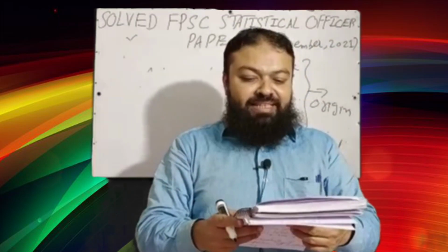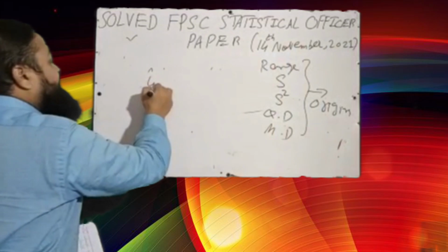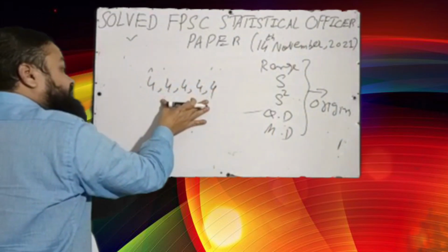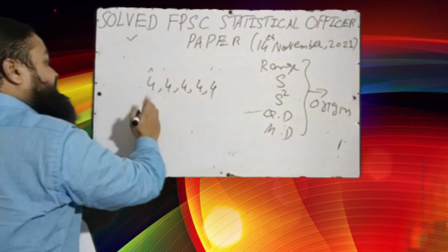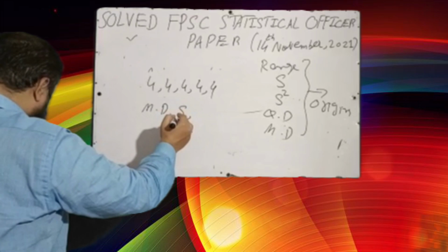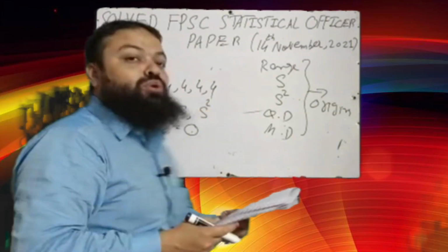Next question is, mean deviation, standard deviation and variance of the data is given: 4, 4, 4, 4, 4. There are 5 observations, all are equal to 4. Then what is the value of mean deviation, standard deviation and variance? They all are equal to 0. 0 is the correct option.